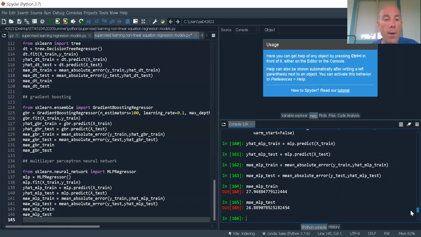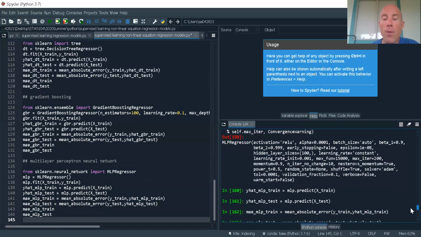All right, so some things about this. Multi-layer perceptron, the more hidden nodes and hidden layers that I have, the better it's going to fit. And it can overfit on a model really, really well. Here, if I was to go through and get the right parameters and take my time with this and work on it for a while, I could probably get the best. This could probably be the best model out of all the ones that we've looked at if I want to put in that effort.